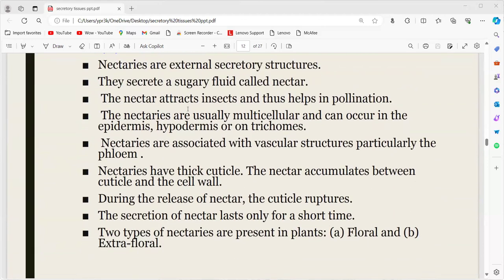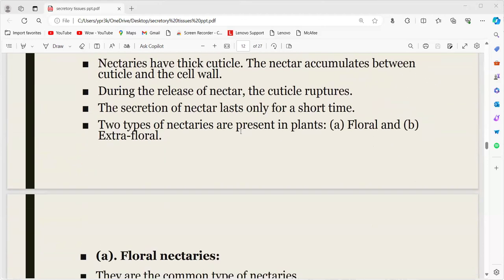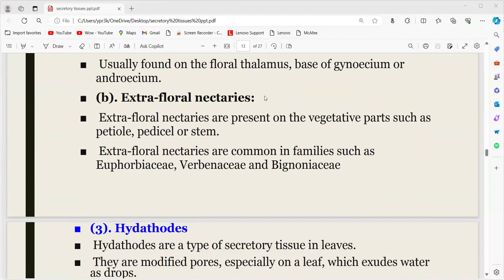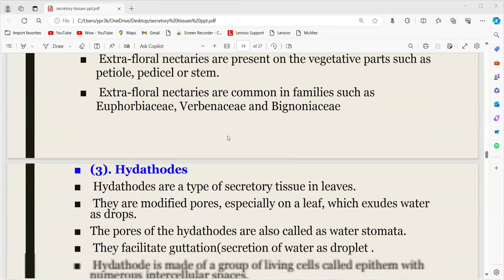Nectaries, generally, are sugary fluids which may be present. Generally they are present as floral nectaries. Along with this, sometimes extrafloral nectaries are also present, that is, they are present other than the floral parts, like the petiole, pedicel or stem.